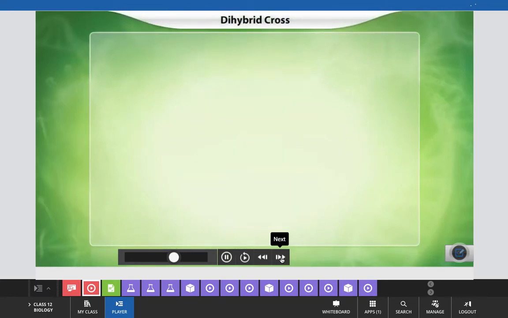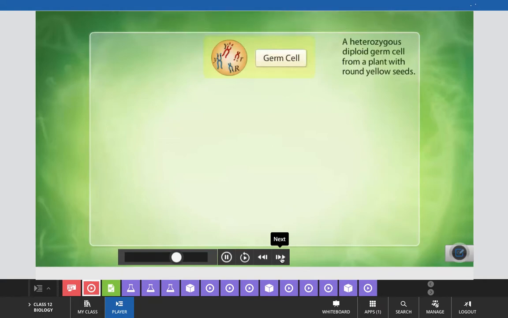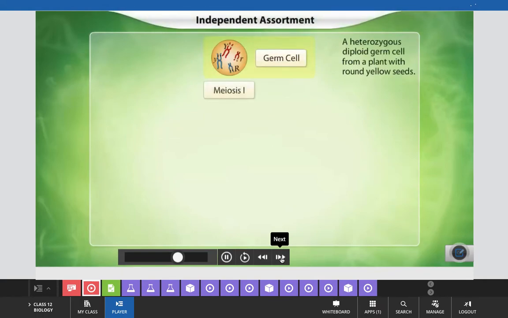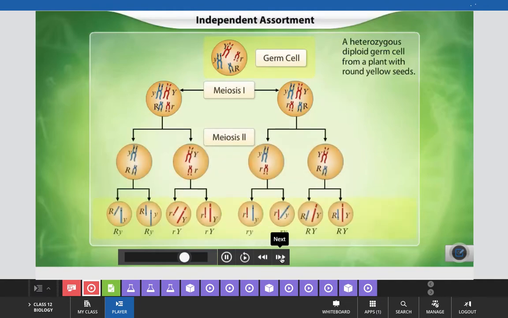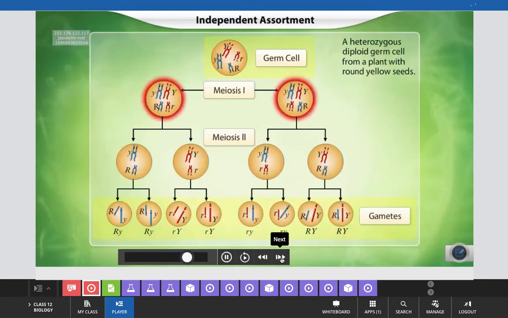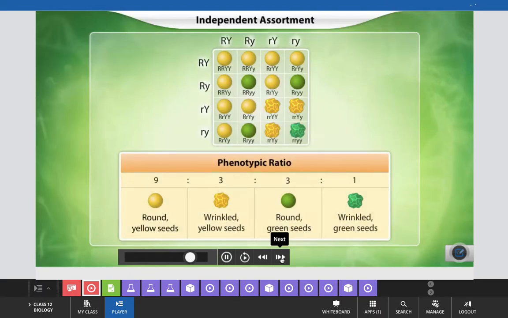You know that gametes are formed by meiotic division. During meiosis I, the parental chromosomes align randomly in either of the two given patterns. This random alignment of parental chromosomes leads to the formation of gametes with different combinations of allele pairs. These gametes come together in various combinations to form new phenotypes in the F2 generation.